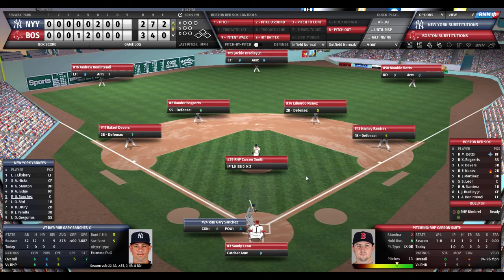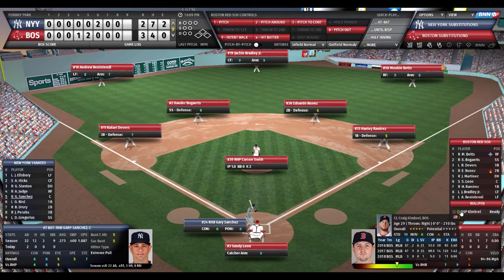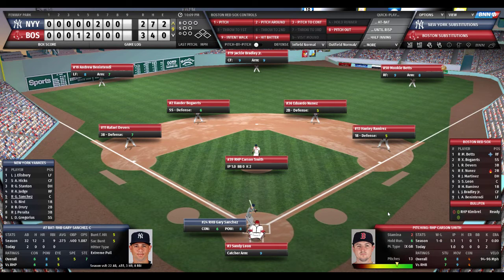So due up for the Yankees, Sanchez, Bird, and Drury, and this is why we paid Craig Kimbrel all the money to get these final 3 outs. Carson did his job. Carson Smith went 1 inning and struck out 2. So he has done his job so far on the season, as Craig Kimbrel will take over. 1 win, no losses. He's thrown 5 1/3 innings, only given up 1 hit, walked 1, struck out 7. And here comes Craig Kimbrel from the bullpen.